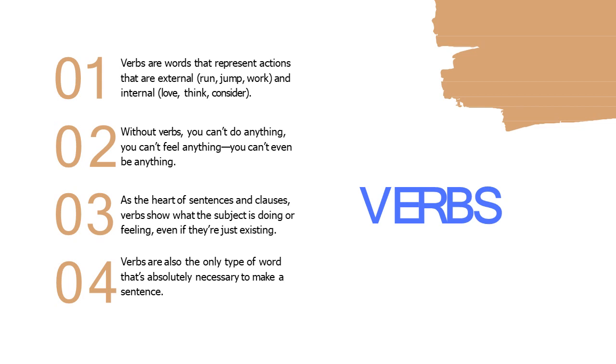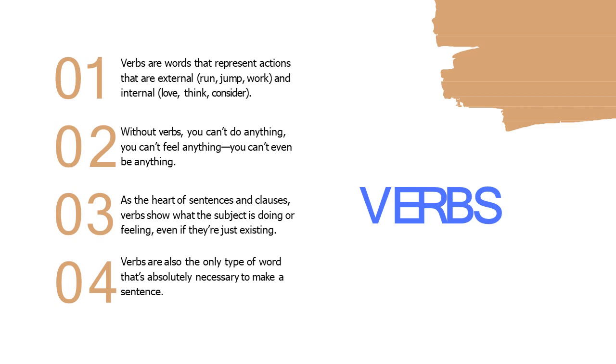Verbs are words that represent actions that are external: run, jump, work. And internal: love, think, consider. These external are some physical activities. And when we talk about internal, these are the feelings that we feel.